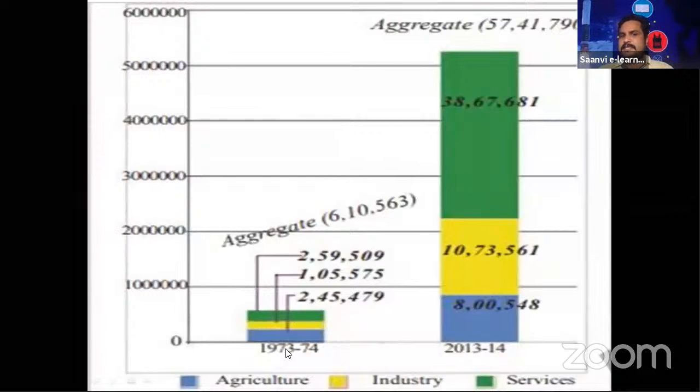When it comes to 1973-74 and 2013-14, what difference do you find here? Look at the agriculture sector in 2013-14. What is its percentage? Compare the three sectors. Which one is higher? The service sector. Then after that, industry, and after that, the agriculture sector.